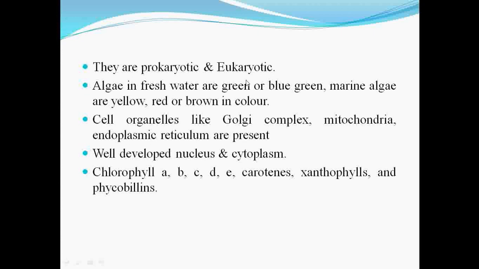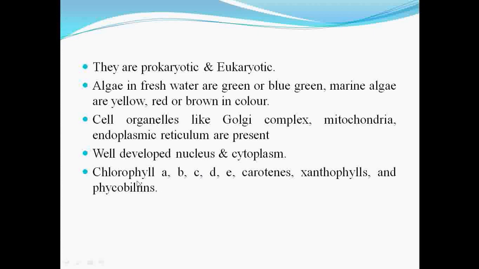Then those algae which are found in fresh water are usually green or blue-green in color, while those algae which are found in sea water, or marine ones, are generally yellow, red or brown in color. Those algae which are eukaryotic in nature show presence of Golgi complex, mitochondria, endoplasmic reticulum, as well as a well-developed nucleus and cytoplasm.